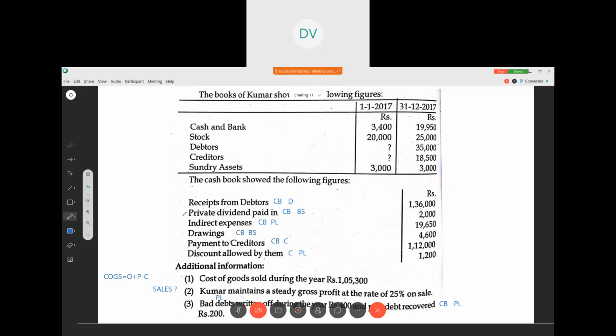Then the balance sheet. In the balance sheet, liabilities side, capital: opening capital from the opening balance sheet, additional capital, which the proprietor puts into the business. Add net profit 16,450.